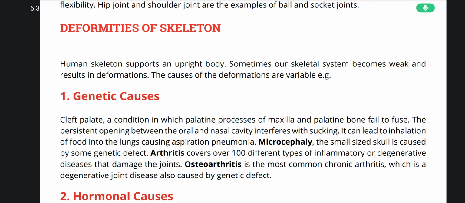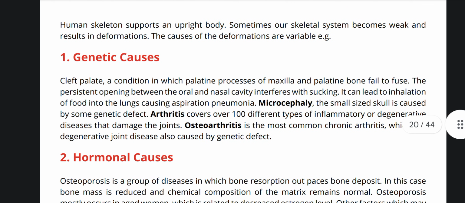Let's begin with what are the deformities of skeleton? Human skeleton supports an upright body. Sometimes a skeletal system becomes weak and results in deformations. The causes of deformation are variable. For example, number one, genetic causes.